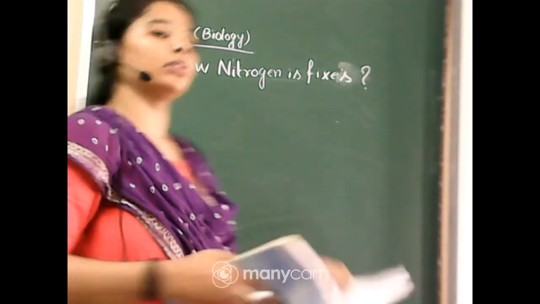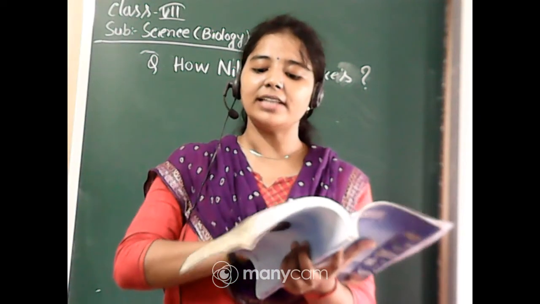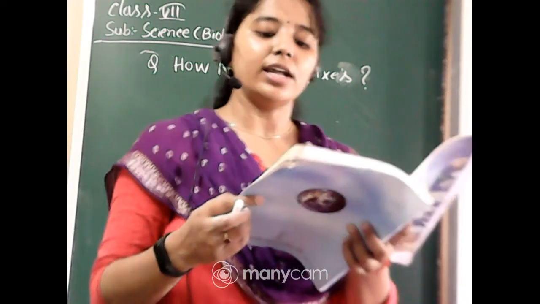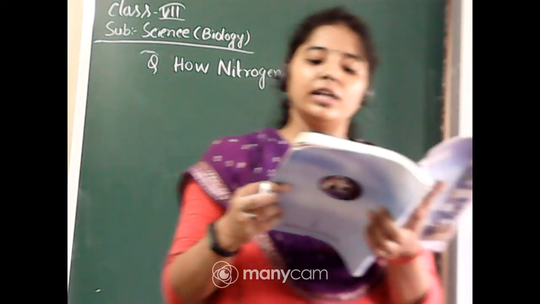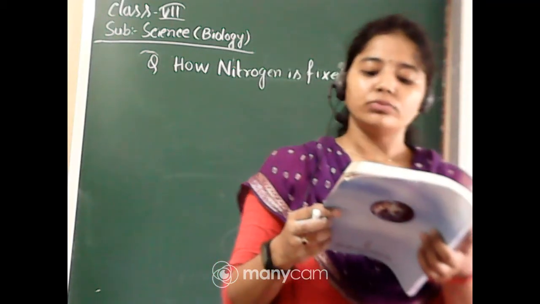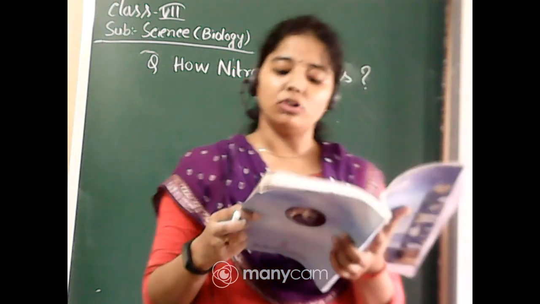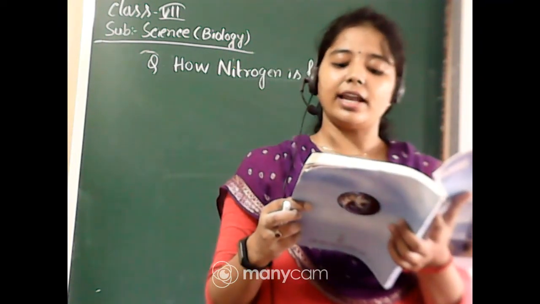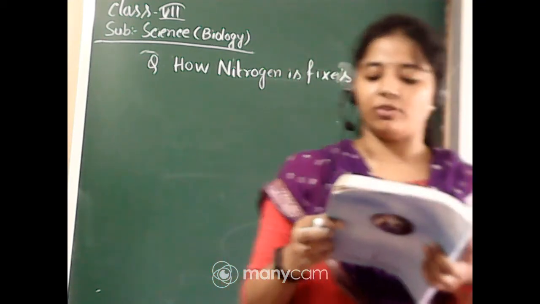Okay. So here usually crop plants absorb a lot of nitrogen and the soil becomes deficient in nitrogen. You learned that though nitrogen gas is available in plenty in air, plants cannot use it in the manner they can use carbon dioxide. So they need nitrogen in a soluble form.